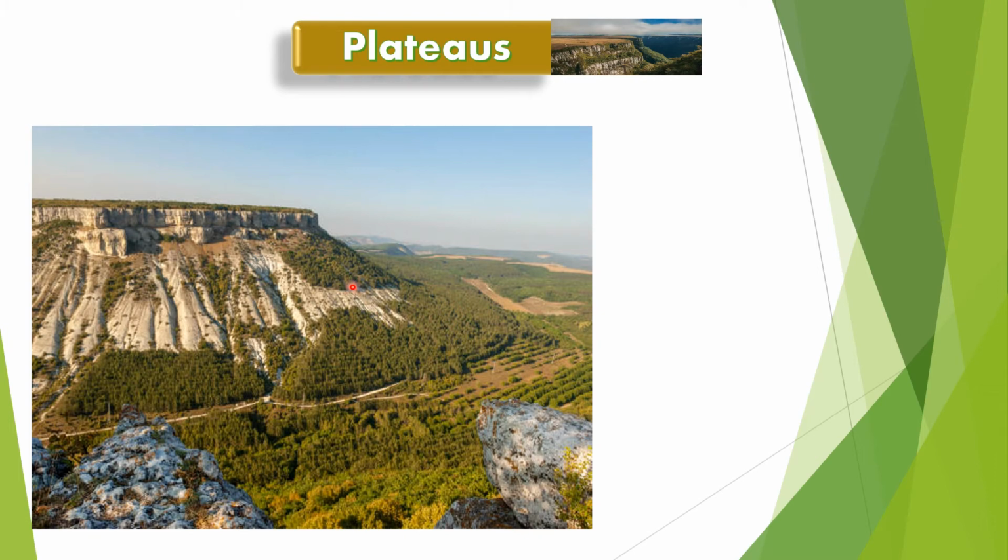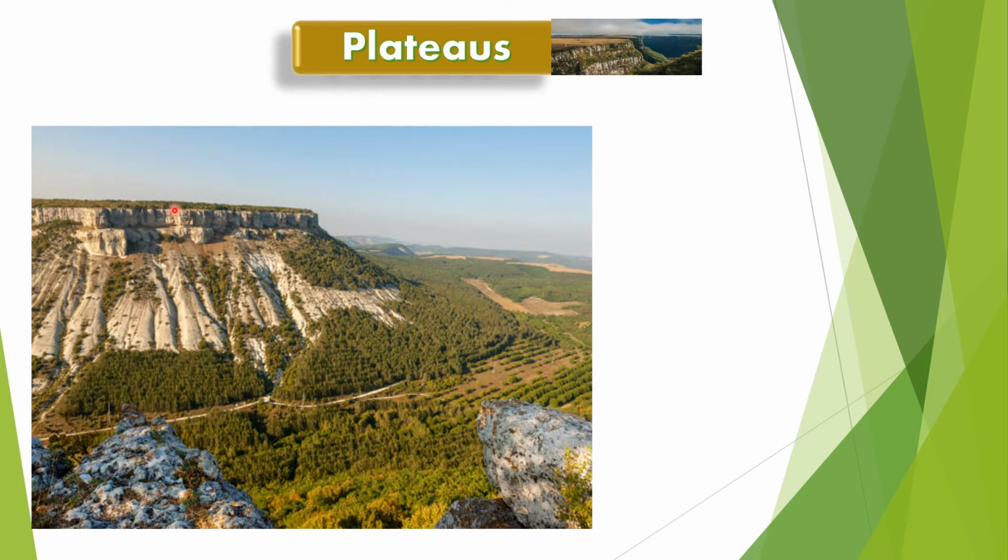They also have steep sides like mountains. But how are they different? They are different because they have a flat top, and mountains have a conical or round peak or summit. Plateaus have a flat top like a table. That is why we call them tableland.